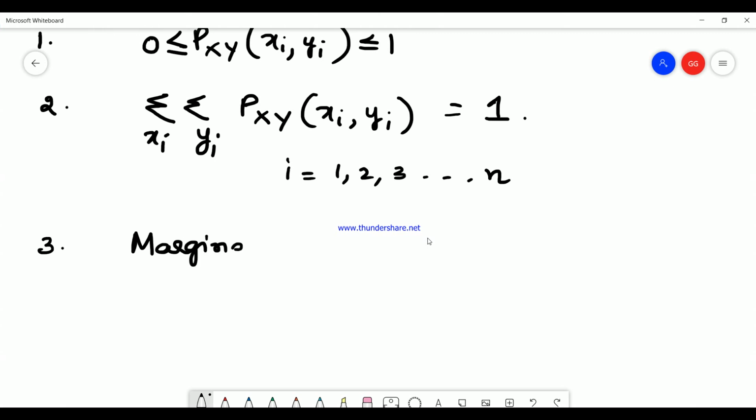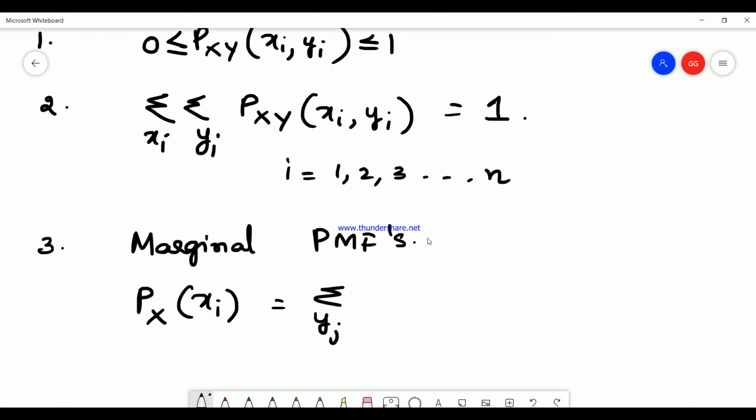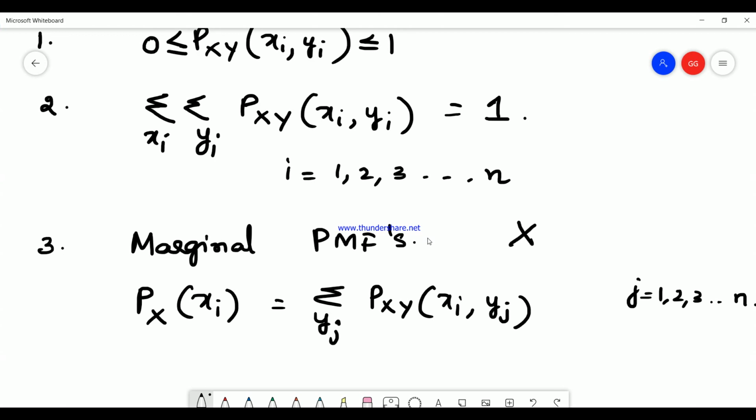If I want to define the marginal PMF, then the marginal PMF of the x variable would be equal to the summation over the y variables, let me take yj, of pxy of xi comma yj, where j is 1, 2, 3 and so on to n, and the x random variable is fixed to the value xi.